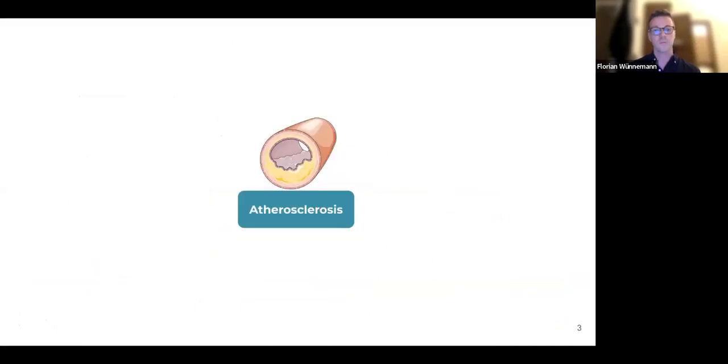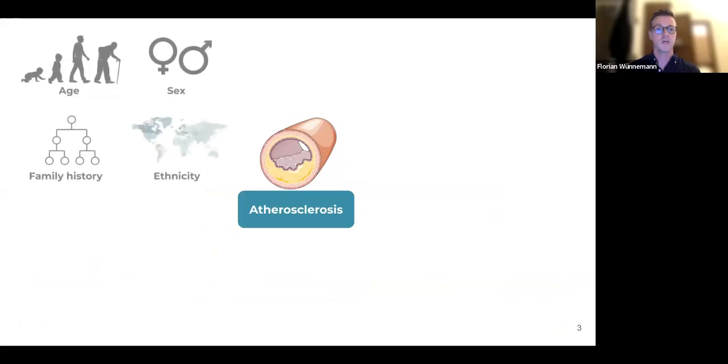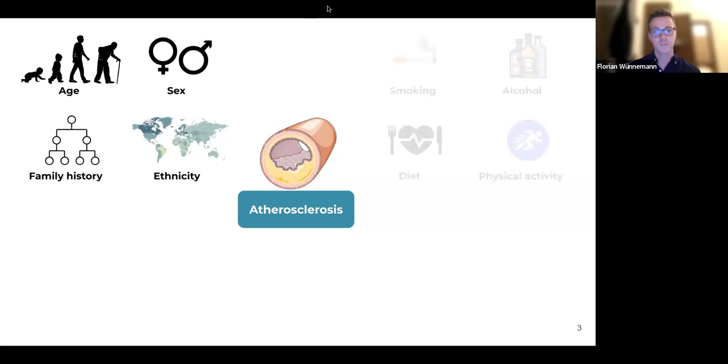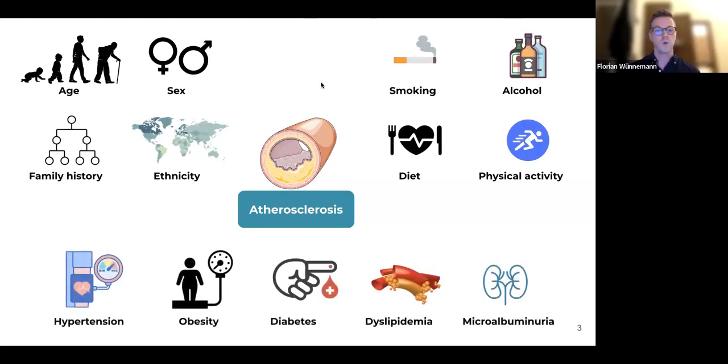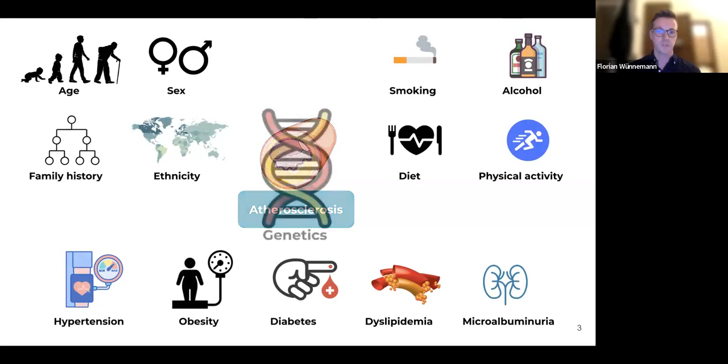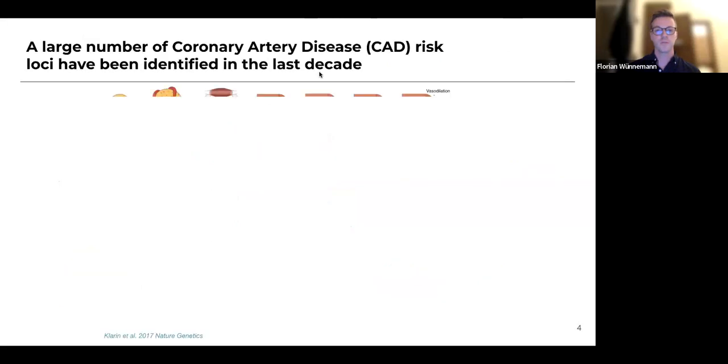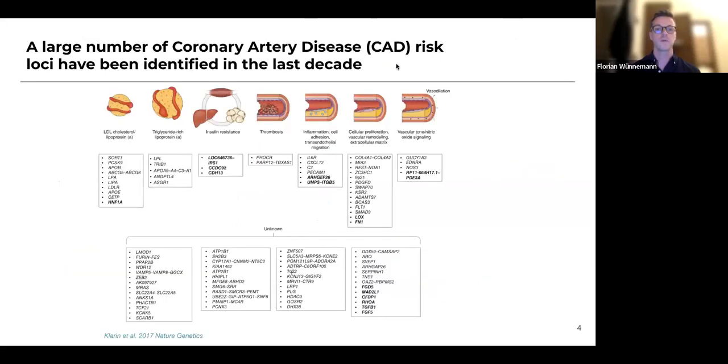As I mentioned, there are many risk factors for atherosclerosis. Some of them are immutable, like your age, your sex, your ethnicity. Some of them, like alcohol, smoking, diet, and physical activity, we can modulate ourselves in our environment. And some are predisposed, like having diabetes, dyslipidemia, being obese, having hypertension. But the one that we want to focus on in our screen, and that I want to talk about today, is obviously genetics. And from the genetic side, there have actually been many risk loci already identified for coronary artery disease.